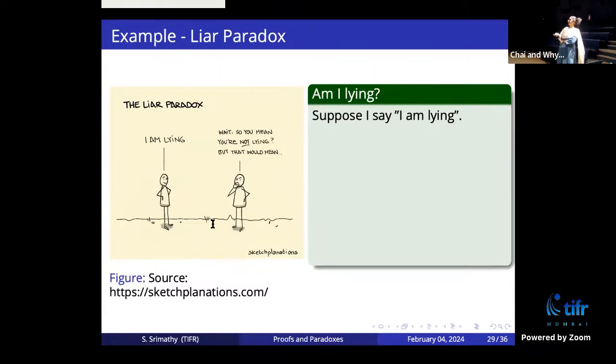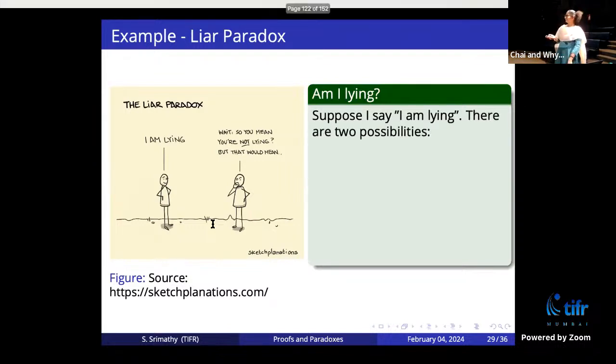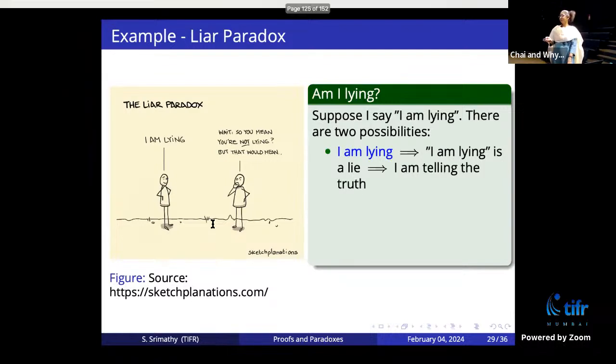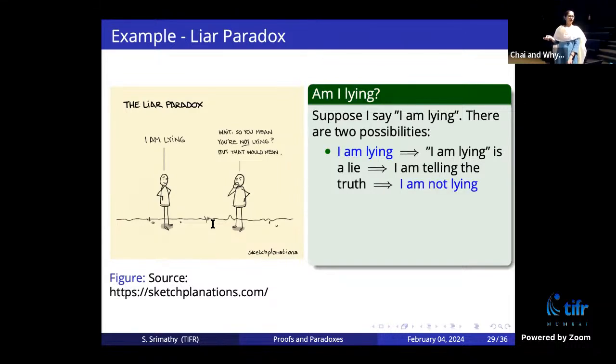Okay, so another paradox is called the liar paradox. Let's say I say the statement, "I am lying." Now the question is, am I lying or not? There are two possibilities. I'm actually lying. If I'm lying, then "I am lying" is a lie. If "I am lying" is a lie, I'm telling the truth, right? If I'm telling the truth, I'm not lying. So if I am lying, I'm not lying.